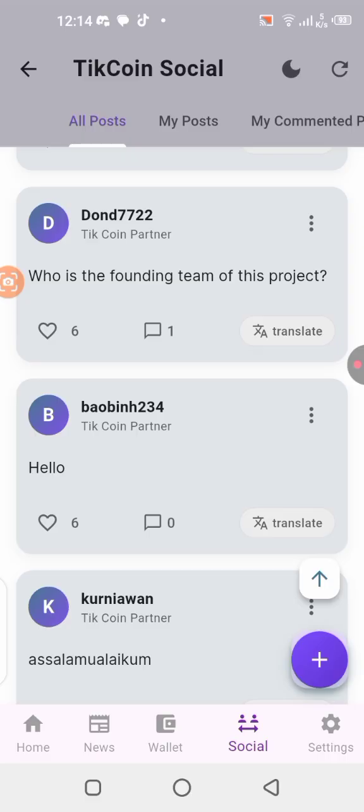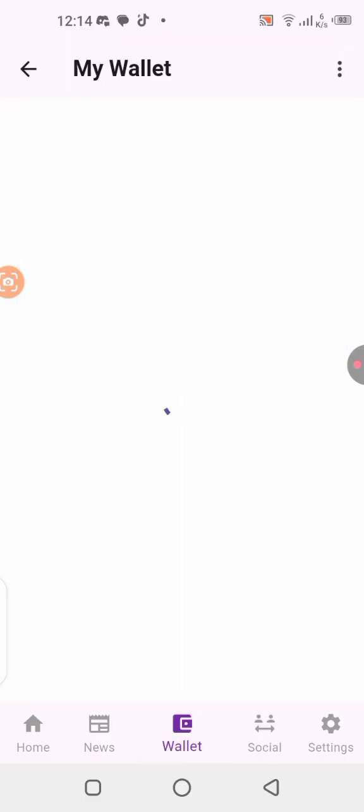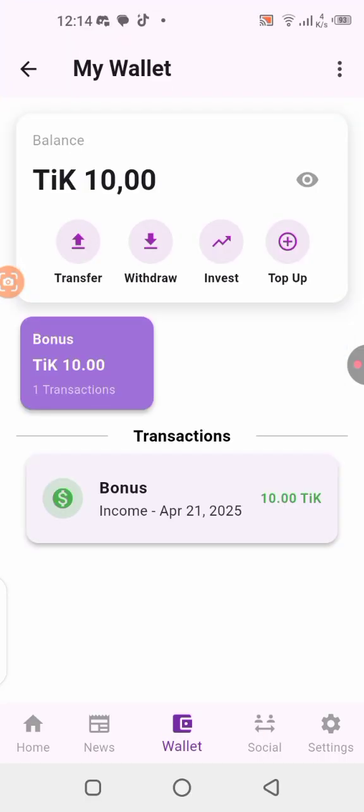All right, so apart from that, they also have their own wallet, which is right here. Now the wallet is not yet functional. Like I said, they are working on their own blockchain. They're going to be integrating their own blockchain, so the wallet is going to be functional when the time comes. But right now we are still mining. So guys, that's why I said you should read the white paper to understand what is really going on. All right, so that is it about this platform.